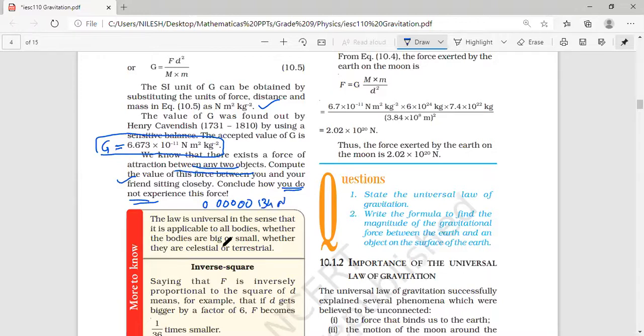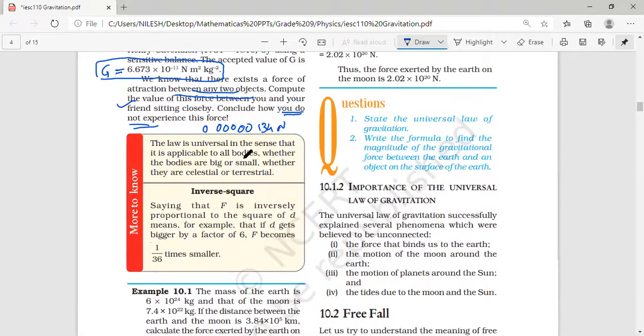Yes, sir. The law is universal in the sense that it is applicable to all bodies, whether the bodies are big or small, whether they are celestial or terrestrial. Celestial means whatever is in the universe, in space. Anything that is in space is called celestial.